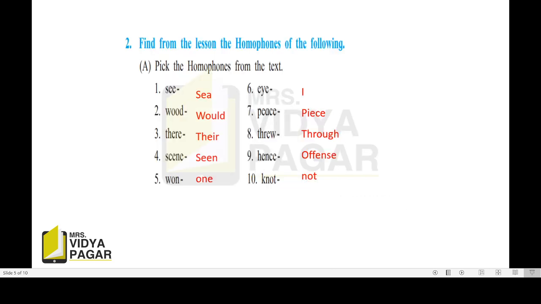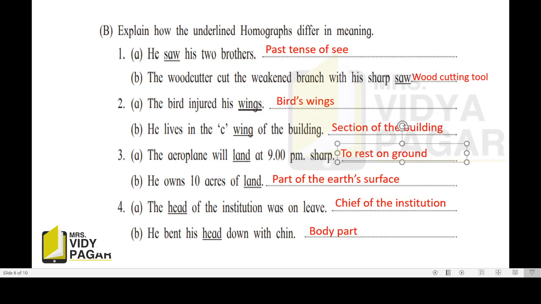Now students, next activity. Find from the lesson the homophones of the following. Pick the homophones from the text: see, wood, there, seen, own, I, peace, through, hence, not.